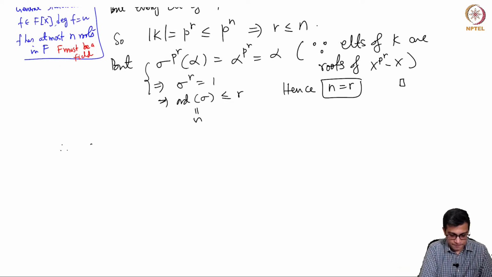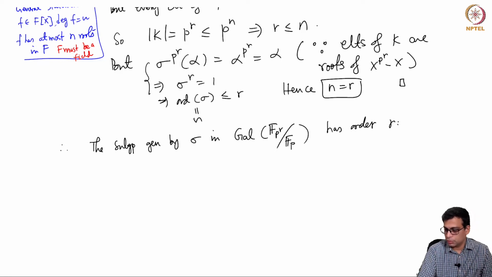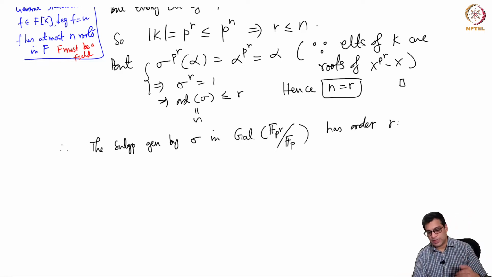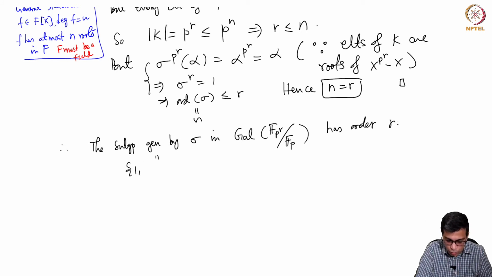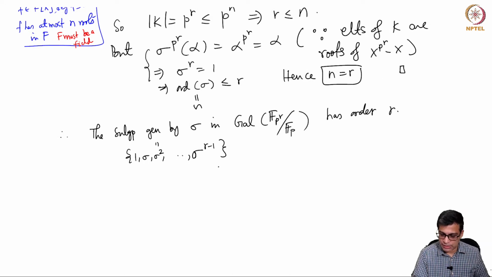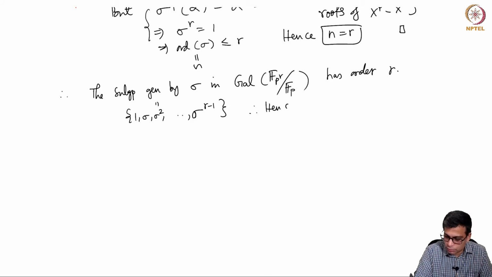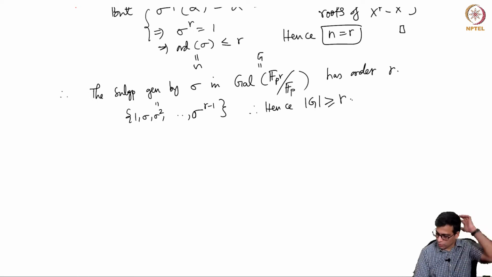So that means the subgroup generated by sigma in the Galois group has order r, right? So if you have an order r element, the subgroup generated by that is equal to 1, sigma, sigma square and so on, and it will go up to sigma power r minus 1. Okay, that has order r. Now let's just see where we are. So in particular, the order of the Galois group, let's call this G for simplicity, is at least r, because it has a subgroup of order r.